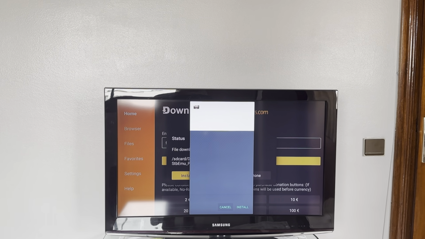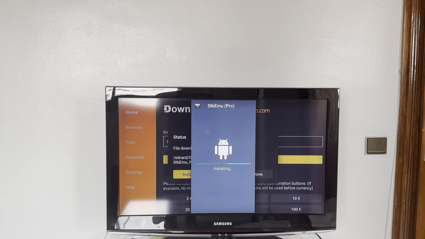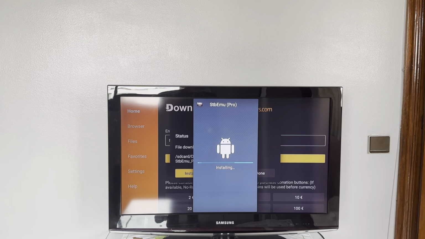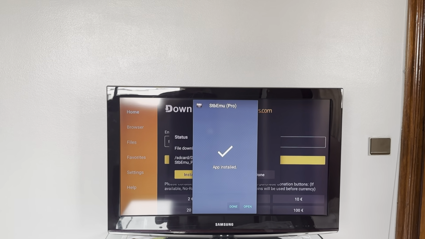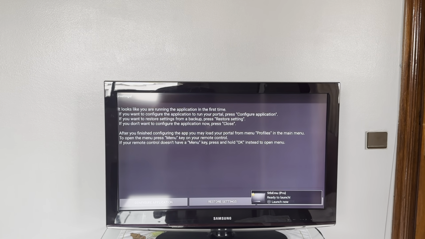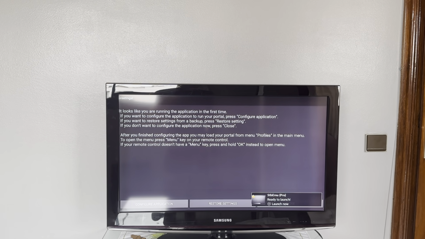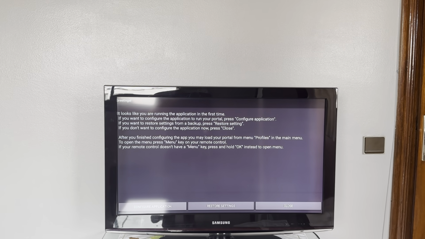So it has been installed. Click on Install. Then click on Open. And now the app has been installed on my Fire Stick.